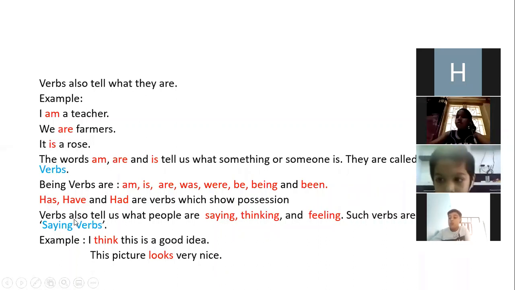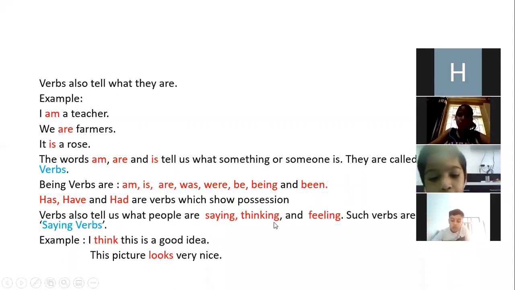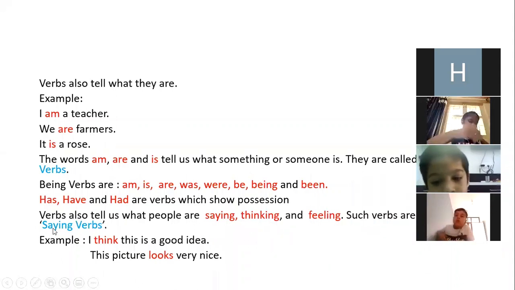Now, verbs also tell us what people are saying, thinking, and feeling. Such verbs are called saying verbs.